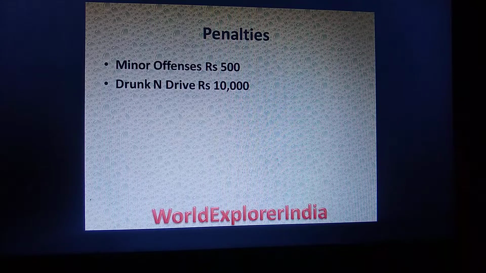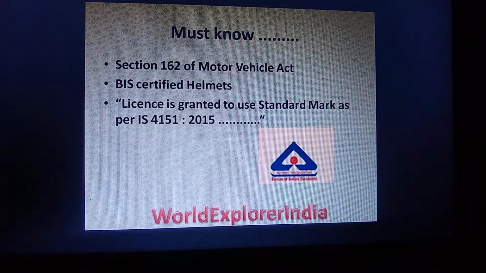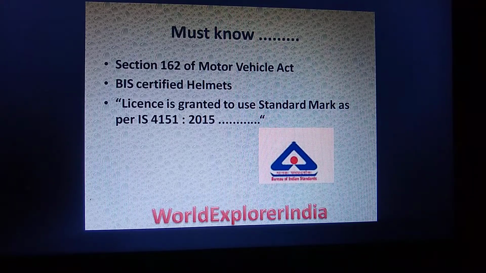Penalties are very much important. These are increased: for minor offences it will be rupees 500, and for major offences such as drunk driving it is rupees 10,000. And what we must know is we should wear helmets, and they should be BIS certified helmets. It will be stated as: license is granted to use the standard mark as per 4151/2015. This is the standard logo where we can see the BIS logo, Bureau of Indian Standards.